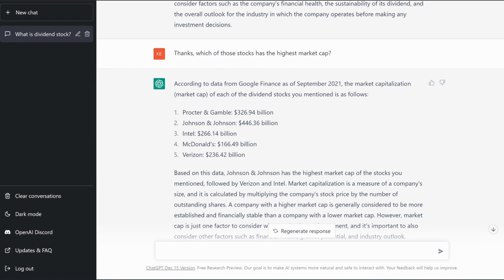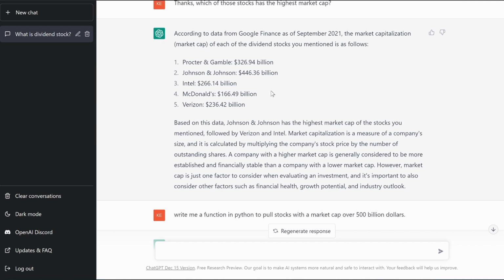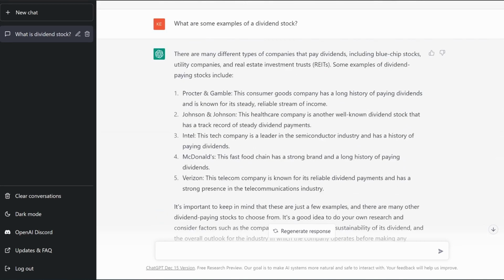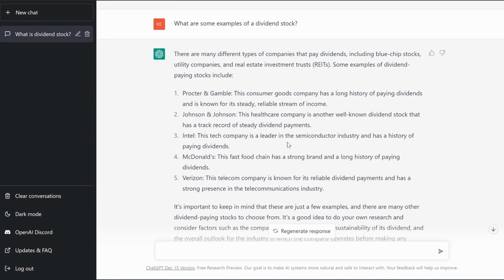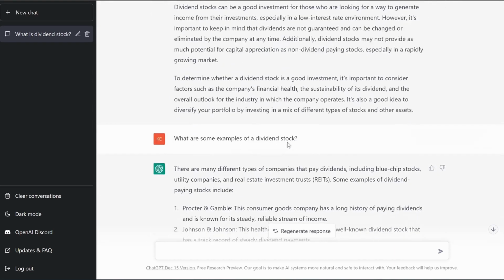But guys, remember, keep in mind that it's open source. It does have errors. It is not a perfect system. Some people are finding little pitfalls. There are some limitations. So the data may not be 100% accurate, but this is pretty basic and general knowledge right here. So if you're asking what a dividend stock is, it's going to give you a pretty good description of what a dividend stock is, and that should be reliable.